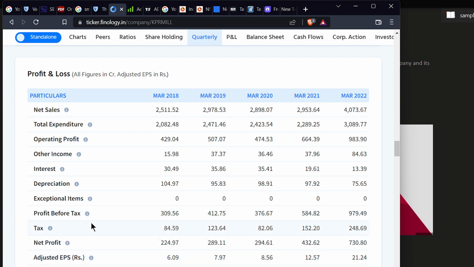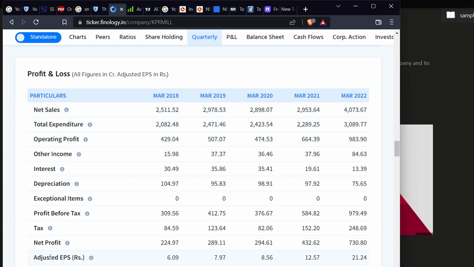And this is the profit before tax. Profit before tax is the operating profit plus other income minus interest, depreciation and exceptional items. If you do these things, then you get the profit before tax, and we need to pay tax on that. So after tax, what will be the net profit? This is the net profit. You can see here every year the net profit is increasing. This is the standard, this should be there. If you're investing, you can observe year by year whether it is increasing or not.